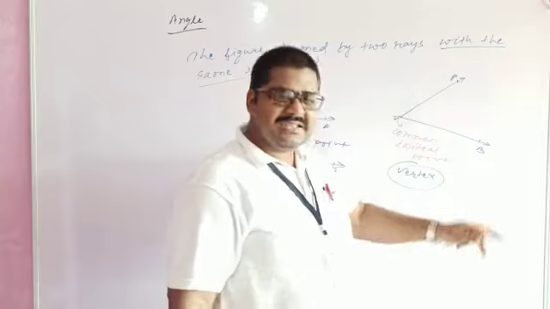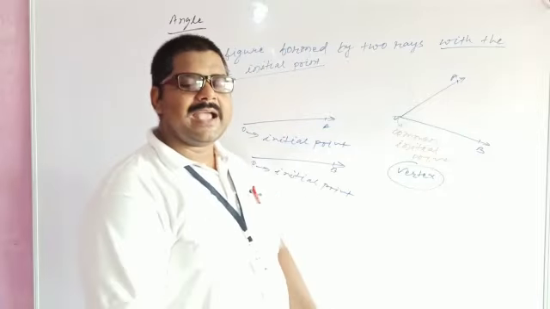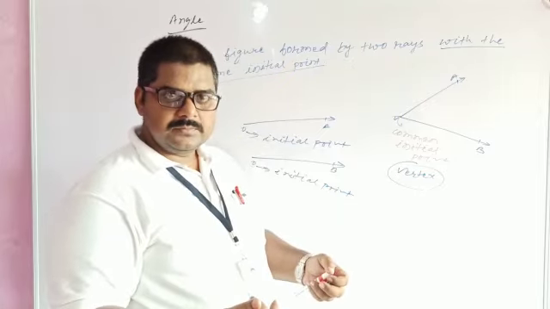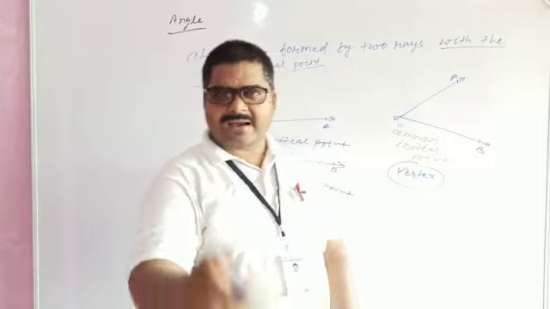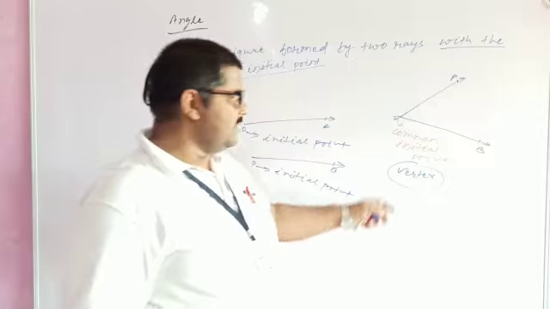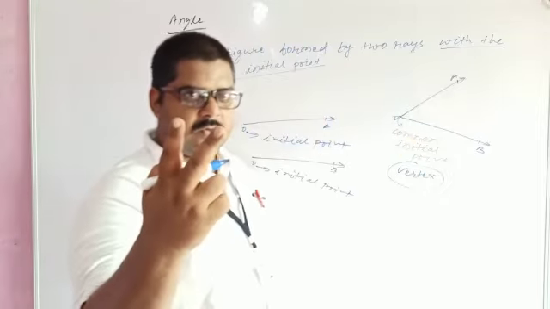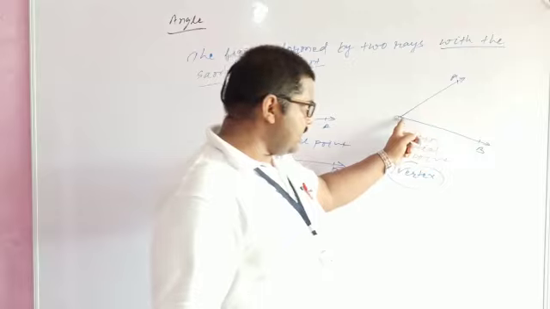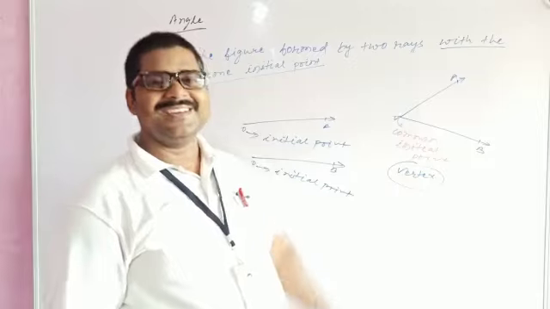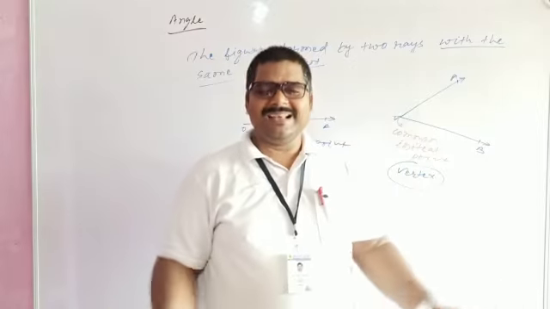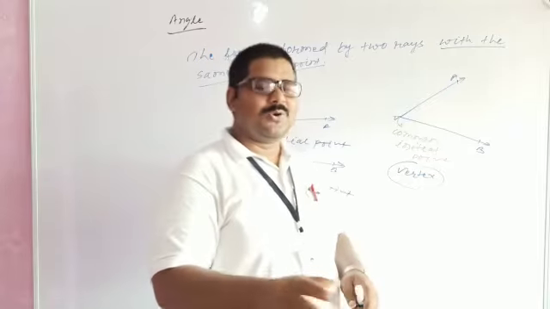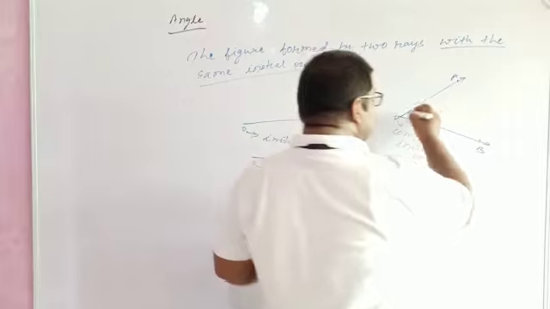These two rays are known as sides or arms. If anyone asks you a question about the sides of the angle, you can say boldly that there are two sides of the angle: the first one is OA and the second one is OB in this figure.